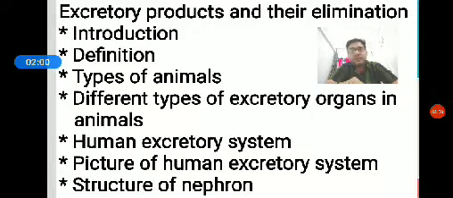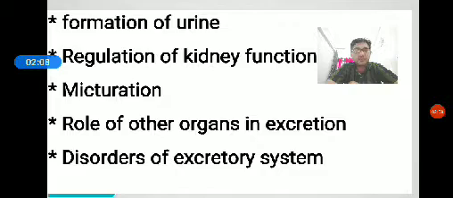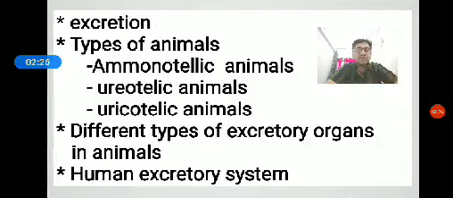In the previous class, we studied the excretory system, structure of nephron, as well as different types of animals. Now we are going to study the formation of urine, regulation of kidney function, mechanism of concentration of urine, micturition, role of other organs in excretion, then disorders of the excretory system.